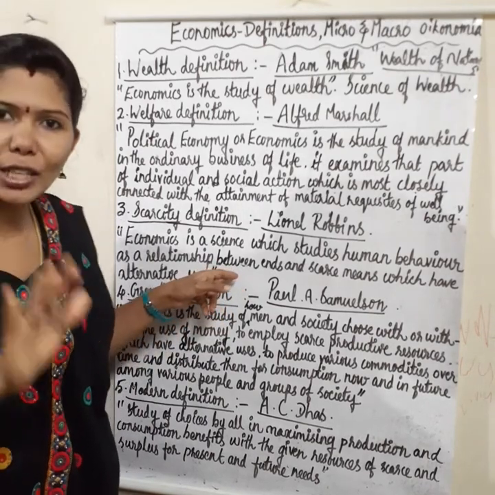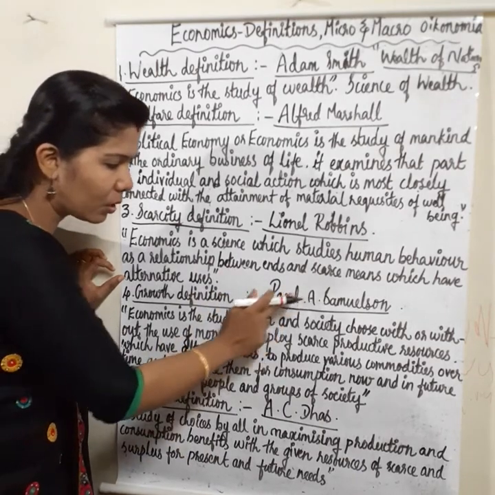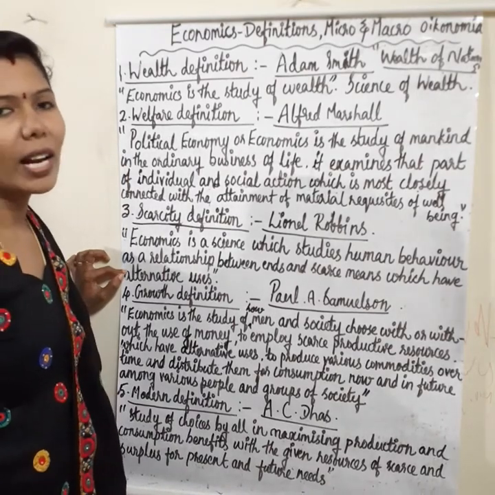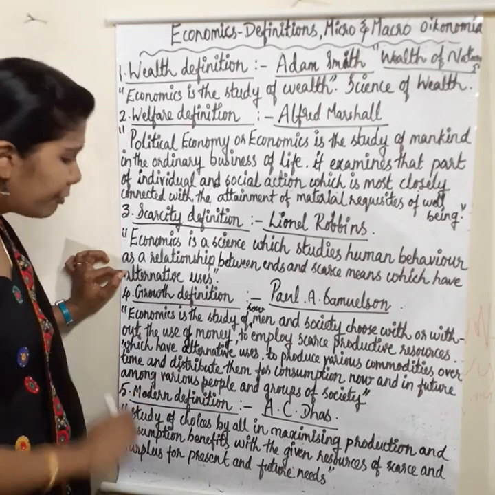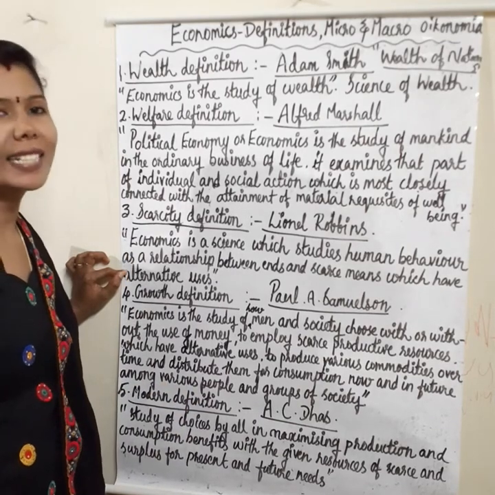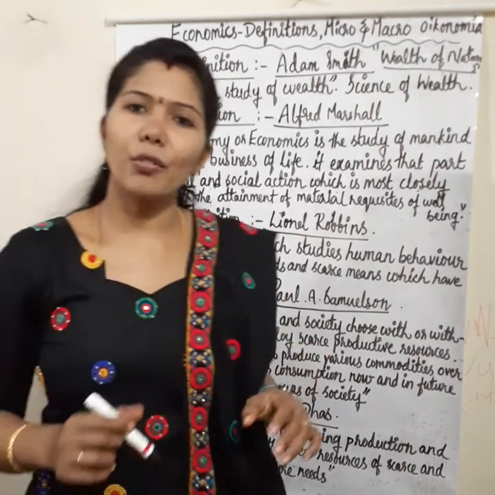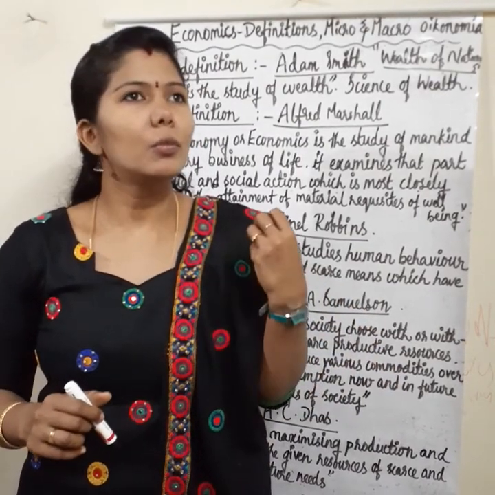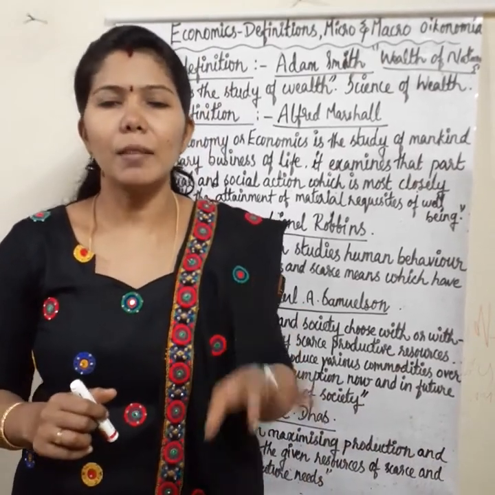So, study of all those things, that is what economics is. According to whom? Paul A. Samuelson. This definition came to be known as the growth definition of economics. Got it? Then the fifth and last definition, the modern definition. Whose definition is the modern definition? A.C. Das. The modern definition of economics was suggested by A.C. Das. A lot of economists have defined a modern definition, but we have to learn A.C. Das's definition. That will be very helpful for you.